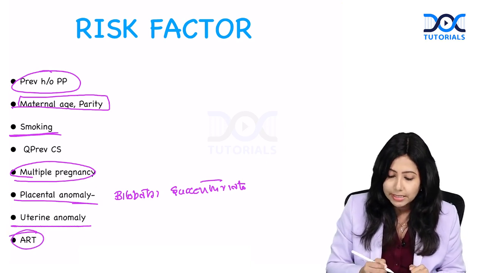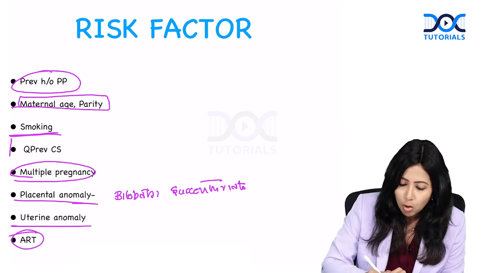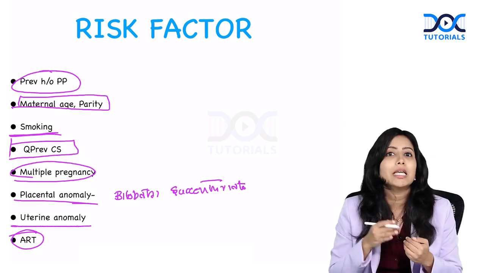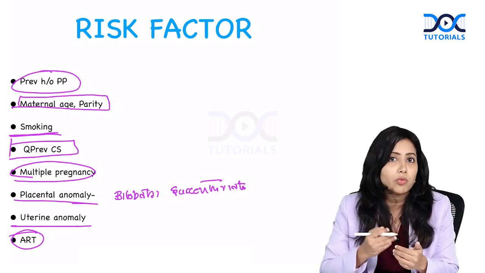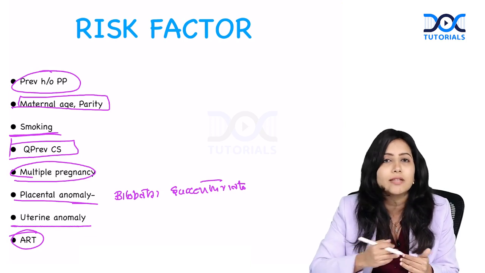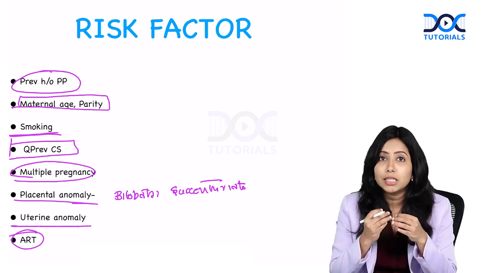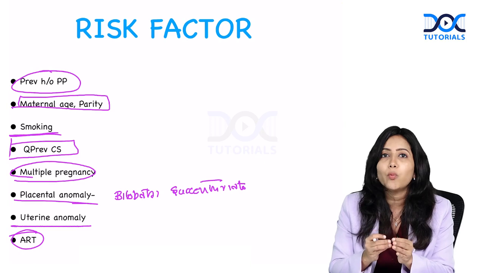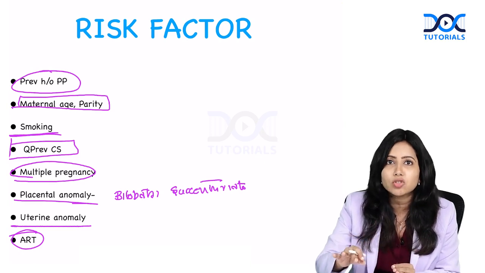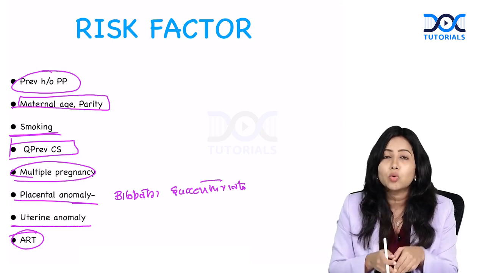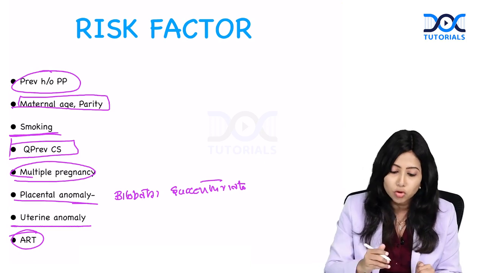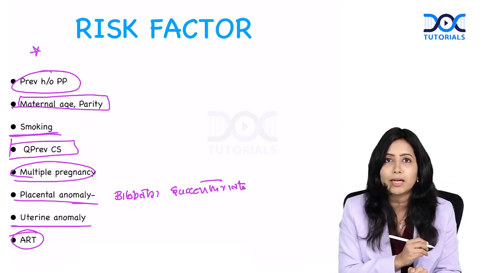Alright. ART such as IVF. Another important risk factor is previous cesarean section. The more the number of previous cesarean sections, the higher the chance of placenta previa. There is a chance that this placenta will implant or attach to the previous scar, so there is more chance of placenta previa. You should be aware of all these risk factors.